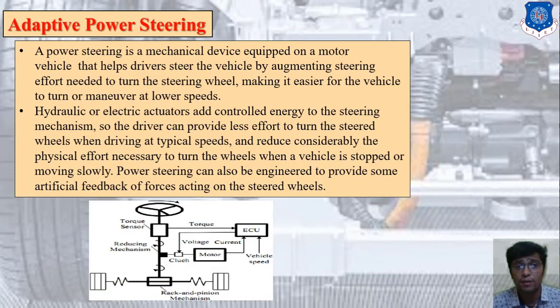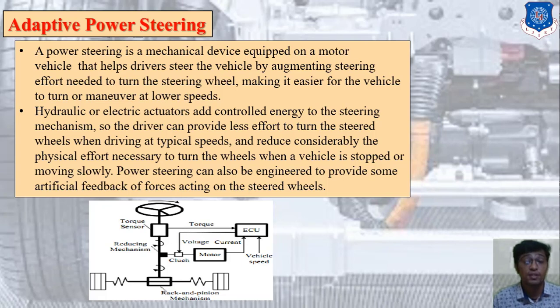The concept is adaptive power steering. As we all know, what is power steering? It is a mechanical device equipped on a motor vehicle that helps the driver steer the vehicle by augmenting the steering effort needed to turn the steering wheel, making it easier for the vehicle to turn at higher or lower speed. This is adaptive power steering. Right now we are using 2 types of actuator: first the hydraulic actuator, and second the electronic actuator.